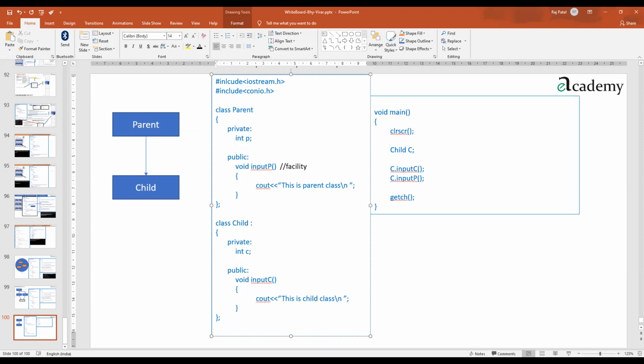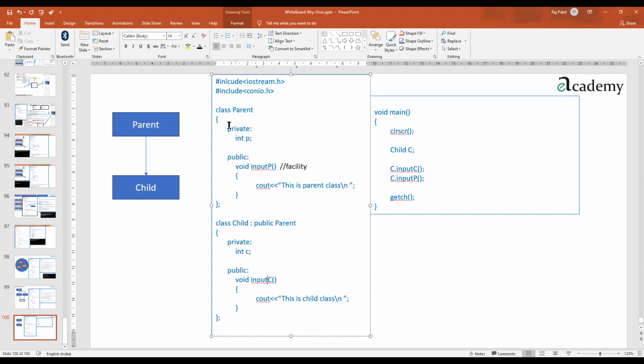Colon is the first syntax you need to mention here. Then you need to mention the name of the class from which you want it to get derived. So parent class is the name. So I want it to get derived from there. Now, what all do you want to adopt from your parent? Only a few things or everything? We will say everything, obviously. So we will write that part also. You can see I'm writing public. This expresses that whatever is written over here gets inherited. Everything possible gets inherited.